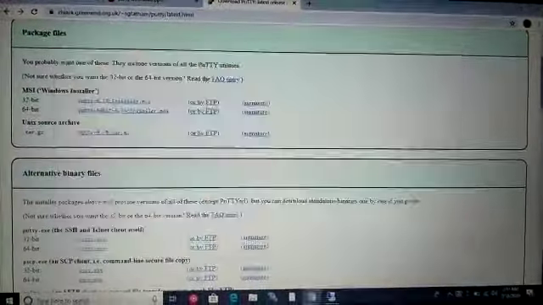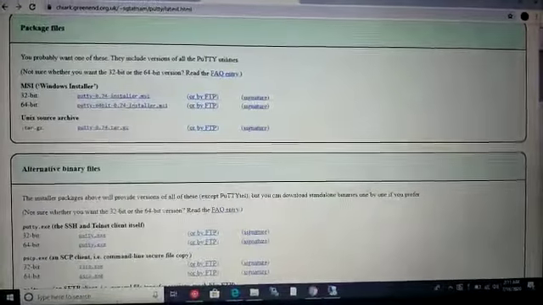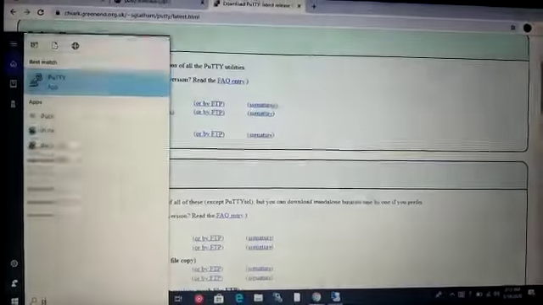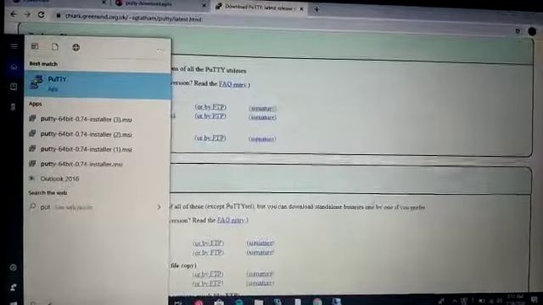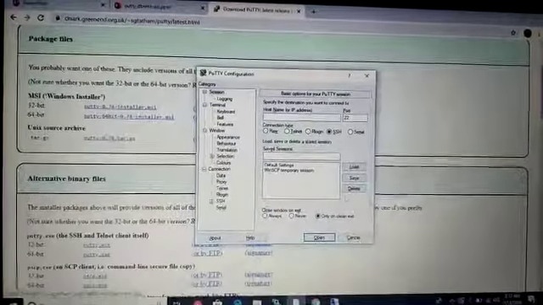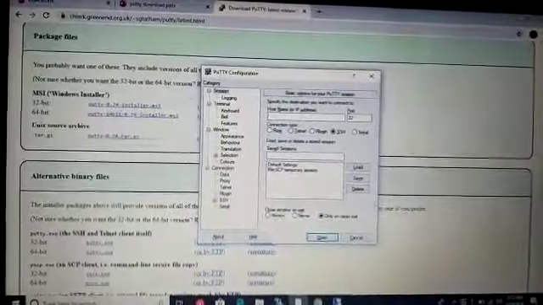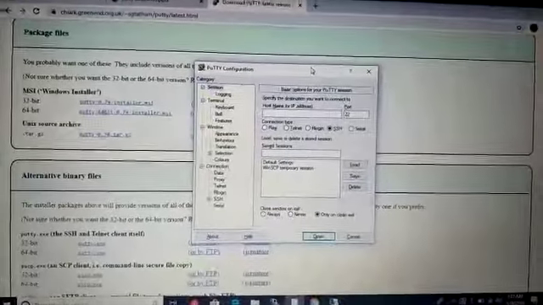Just close this, friends. Now you can go down to the search bar and just type PuTTY. Like this, if the description shows, PuTTY is successfully installed.